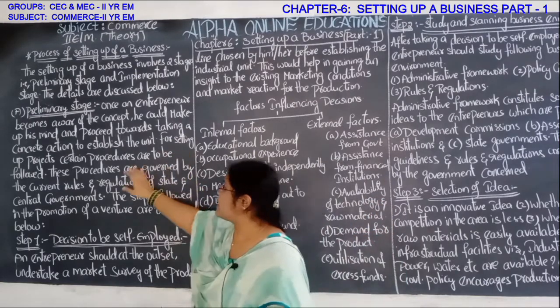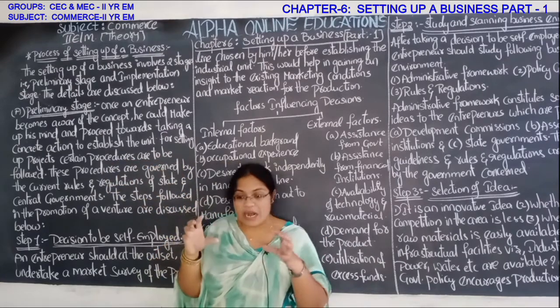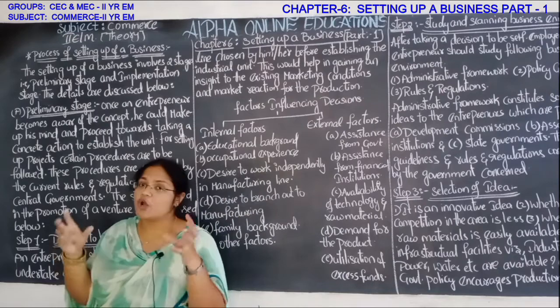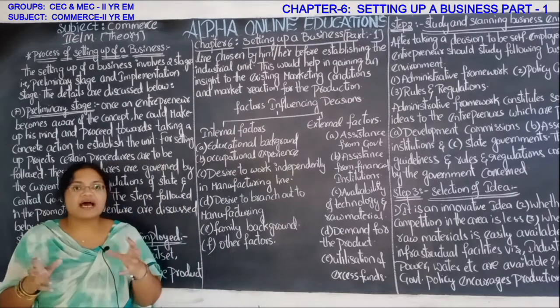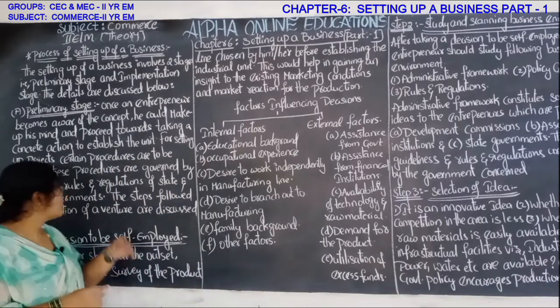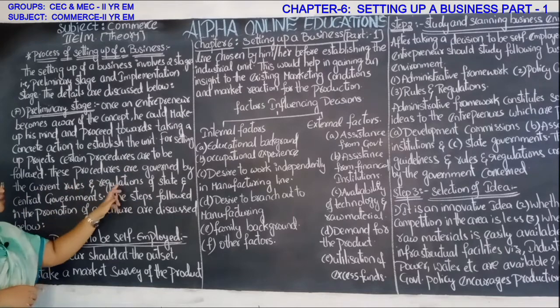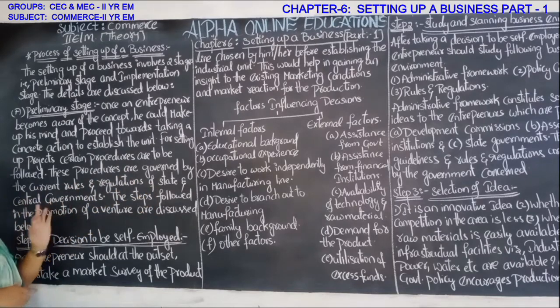For setting up a project, certain procedures are to be followed. Whatever project he prepared, in order to start, he has to follow certain procedures. These procedures are governed by the current rules and regulations of the state and central government.